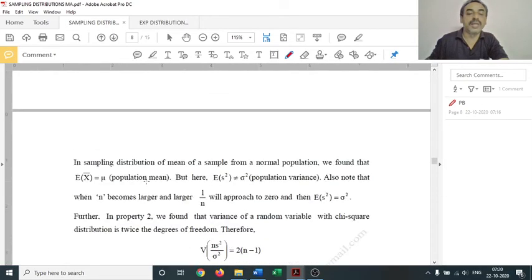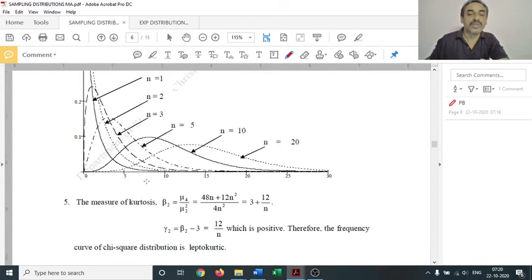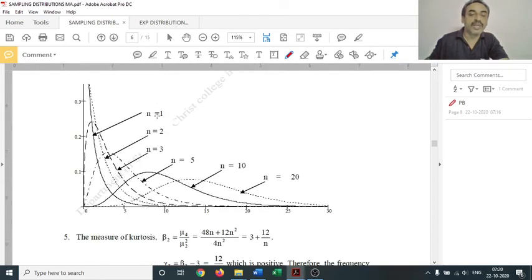That we can see in the graph of chi-square distribution drawn here. For n equals 1 and 2, they have immediate downward graphs. This is n equal to 1, the next is n equal to 2. But for n equals 3, we can note that the graph will increase till this point. This point will be equal to 3 minus 2.